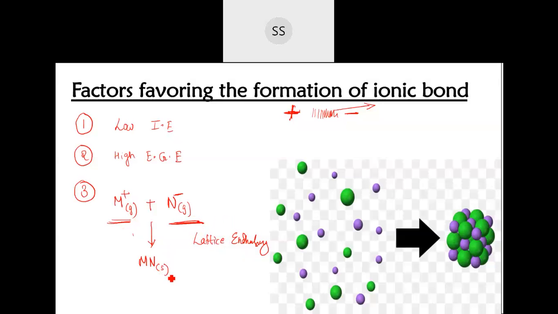So when the energy gets released, the compound becomes more stable and the bond becomes stronger between them. Okay, here also I gave you the example of friendship.